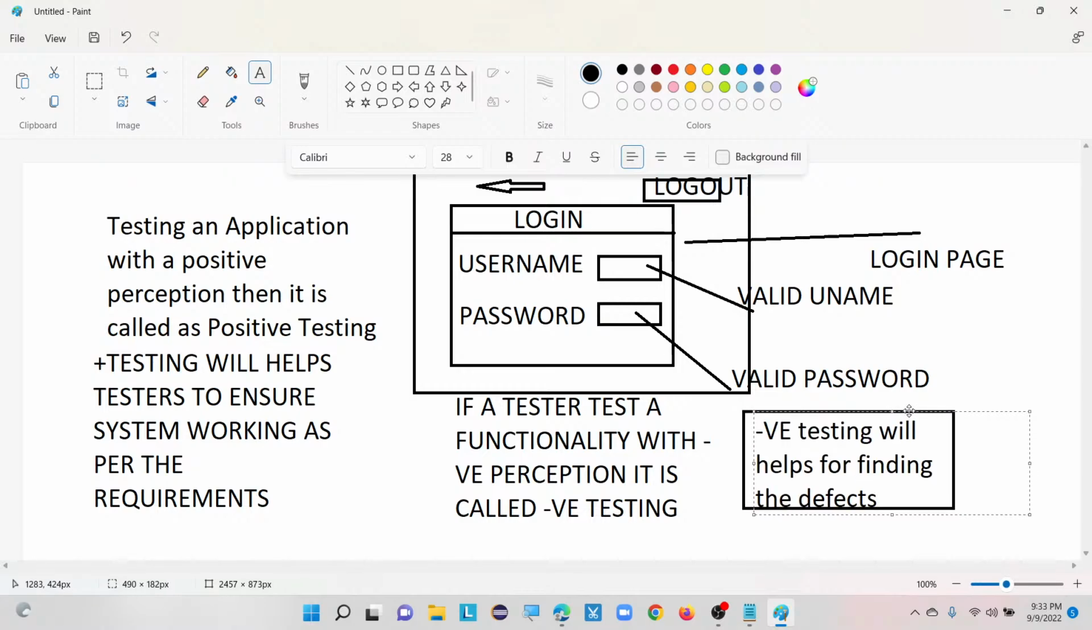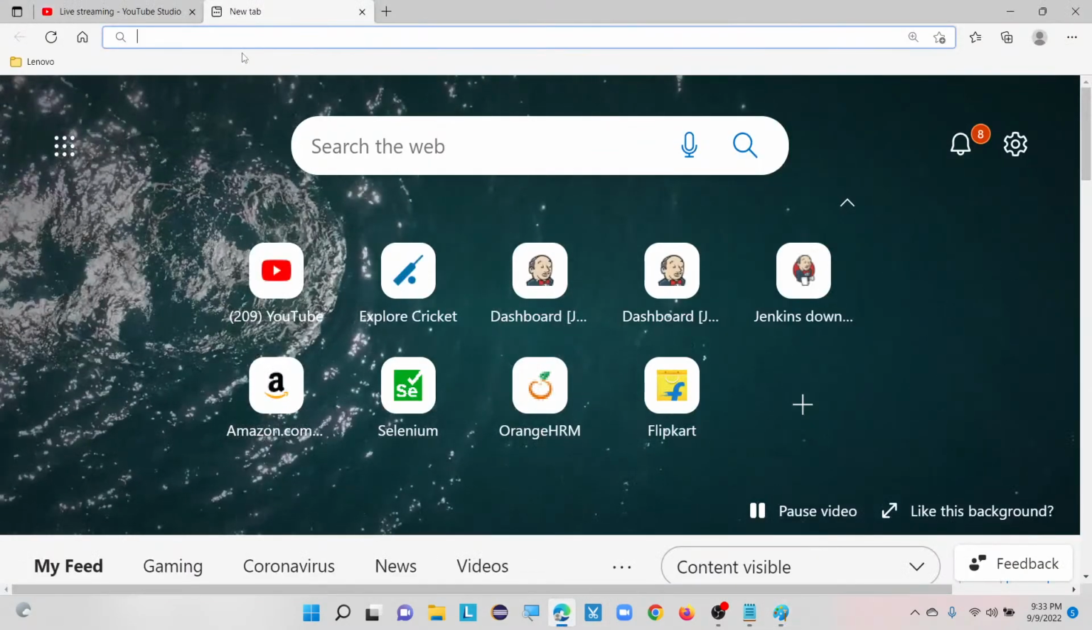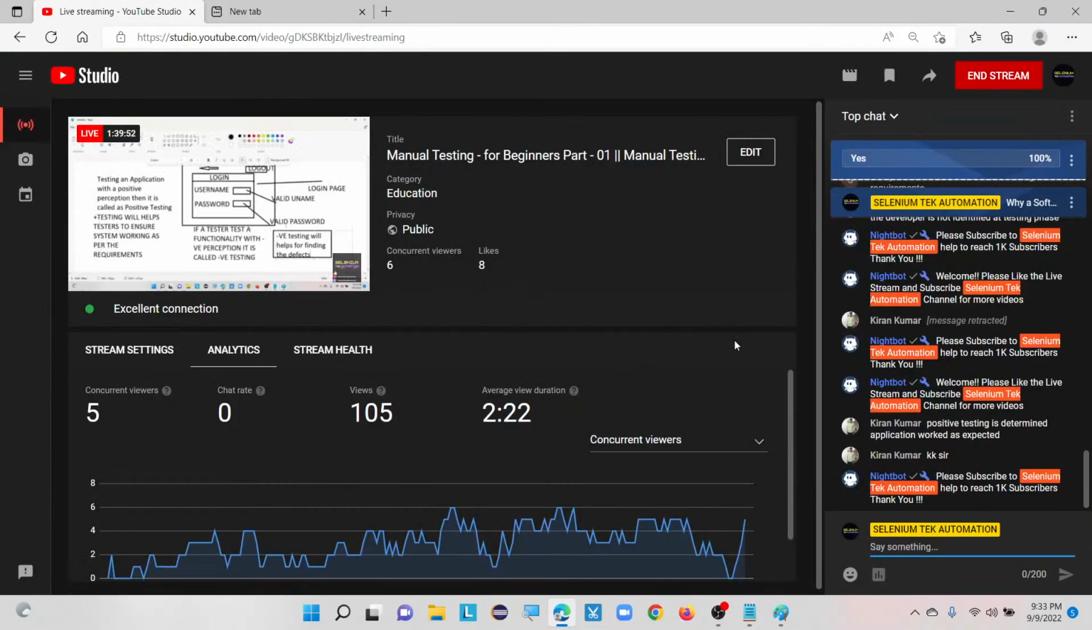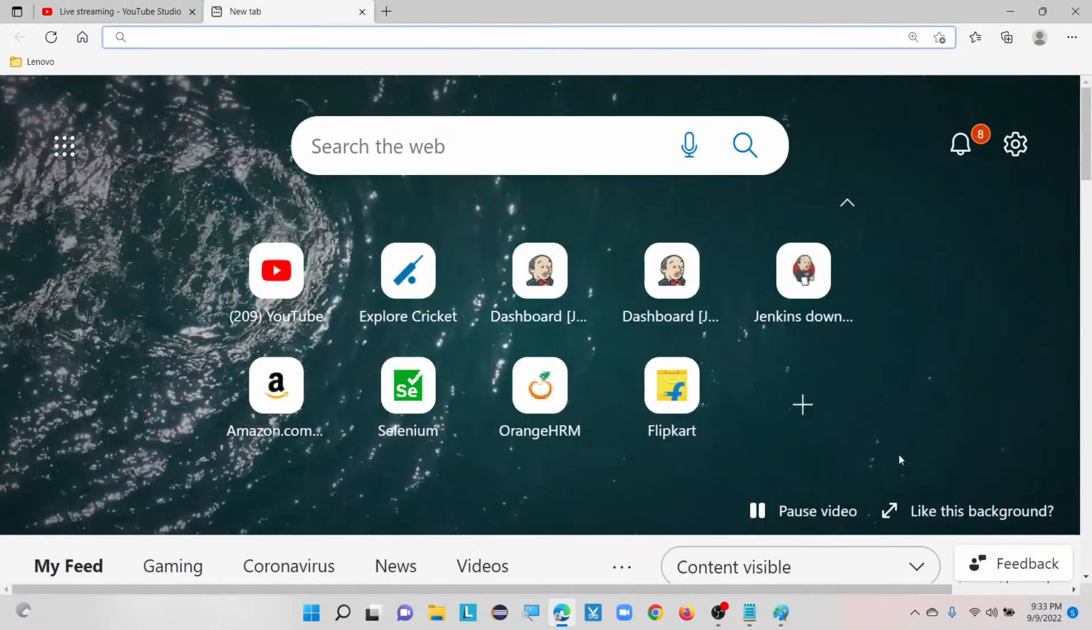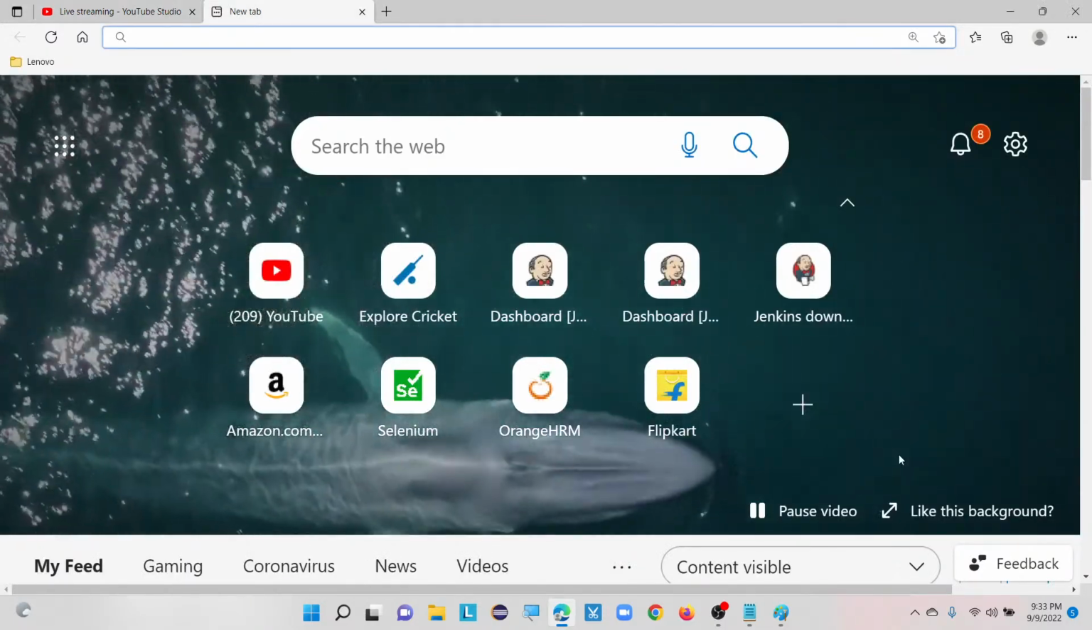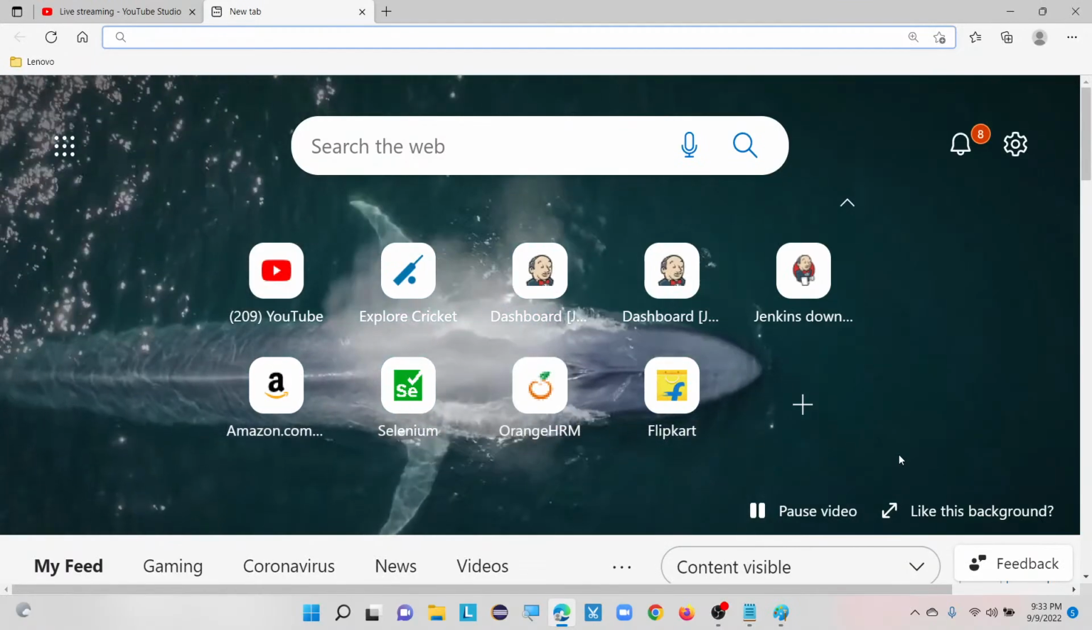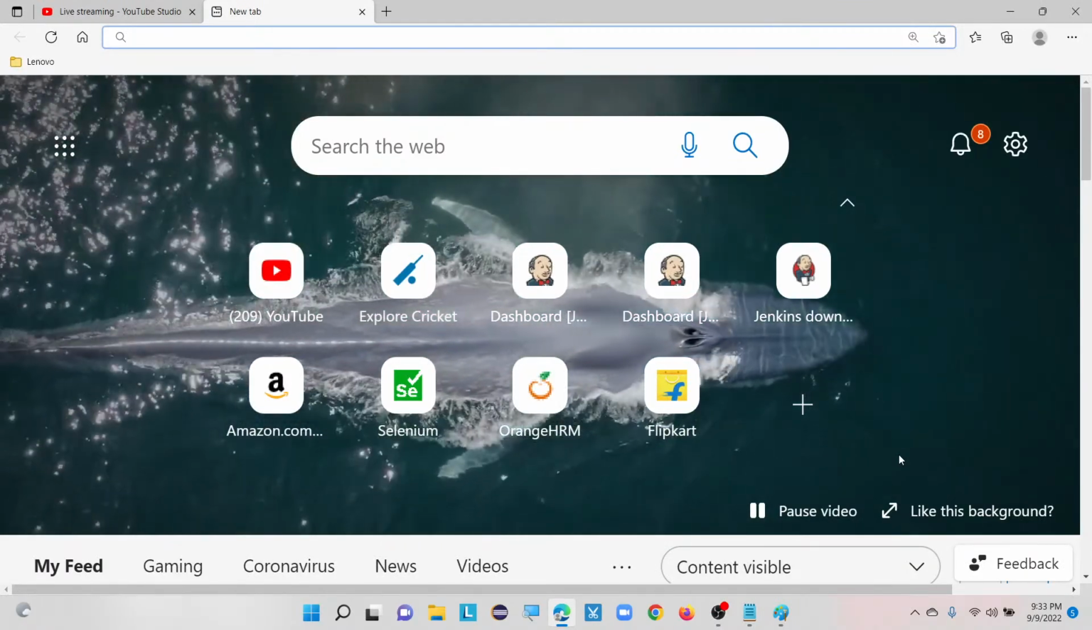So that's why I'm telling you we have to be very careful, and we also have to always think that the application is not behaving exactly as expected. Then only you are going to find more defects. That is what negative testing tells you. Negative testing means if we test a functionality with a negative perception, then that is called negative testing.